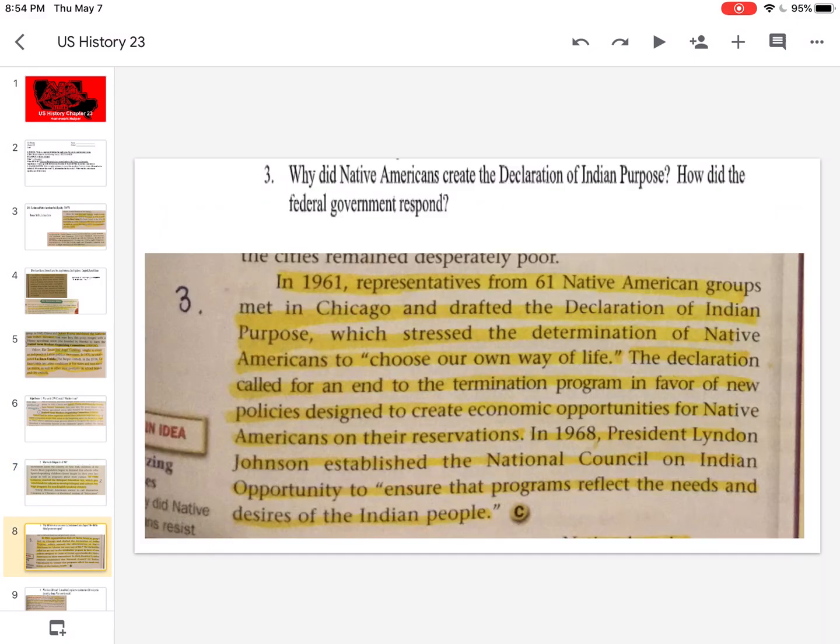Number 3, why did Native Americans create the Declaration of Indian Purpose? How did the federal government respond? This called for an end to the termination program in favor of new policies designed to create economic opportunities for Native Americans on their land. It also stressed the determination of Native Americans to choose their own way of life.